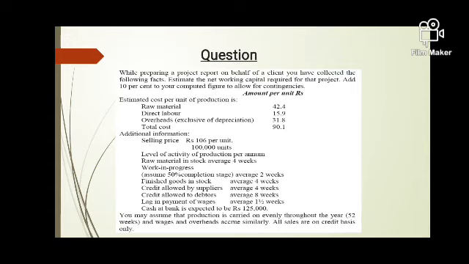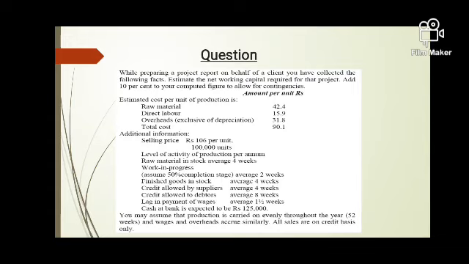Work in progress 2 weeks. The company is always keeping 2 weeks of WIP, half finished product, which is also blocking its amount. So this is also a current asset. Raw material is also a current asset. Finished goods: the company is always keeping finished goods which can be supplied in the market for 4 weeks. Even if the production is closed, there are 4 weeks of finished product always available in the warehouse. So that is also an amount blocked in current assets.